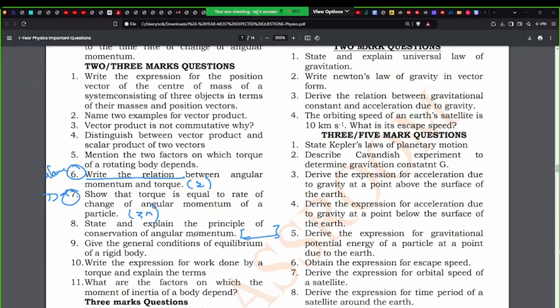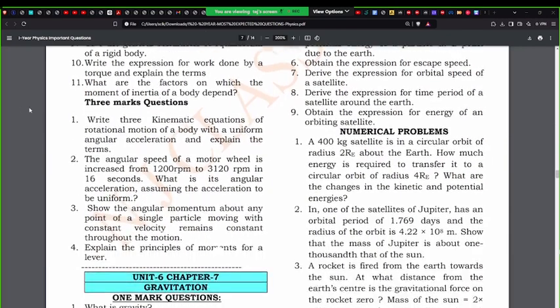Stick to the same notebook and whatever has been taught the other day. If you remember, we write three. This is a very important question. I'll tell you the answer right now. The 3 kinematic equations, for example, v equals u plus at, was there. Now what happens to v? a becomes alpha, v becomes omega, because velocity and all, they keep changing. So that is what they're trying to ask.